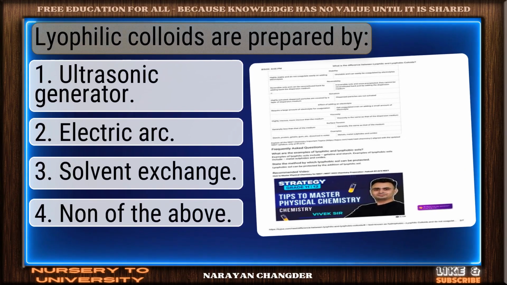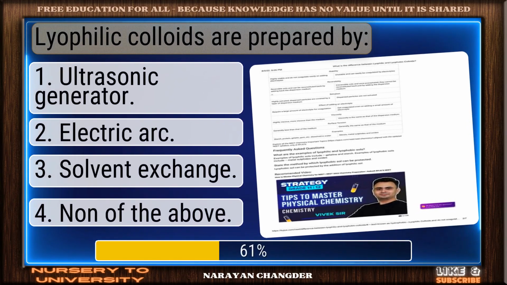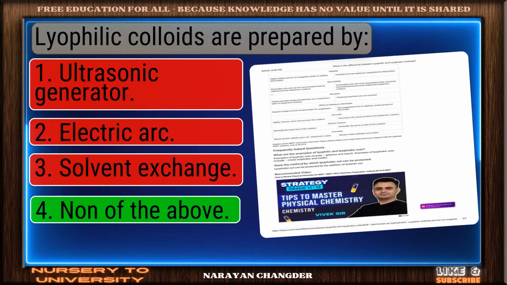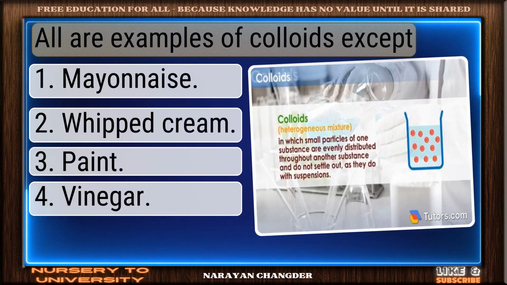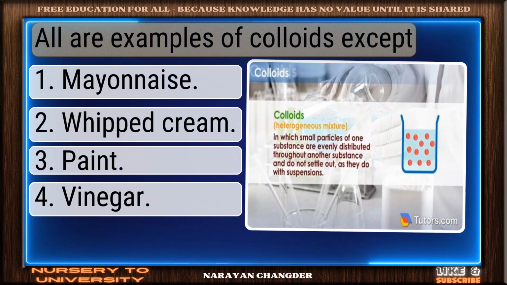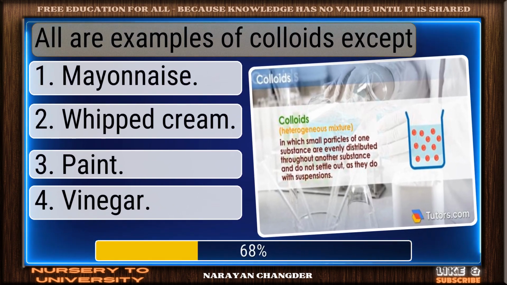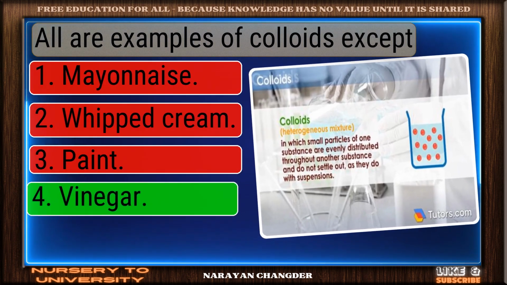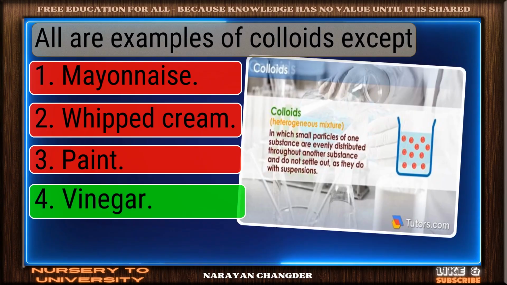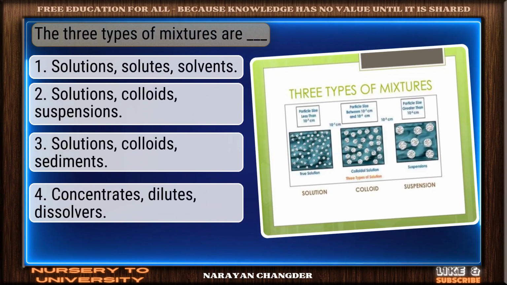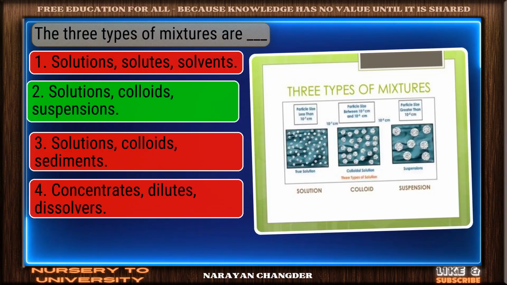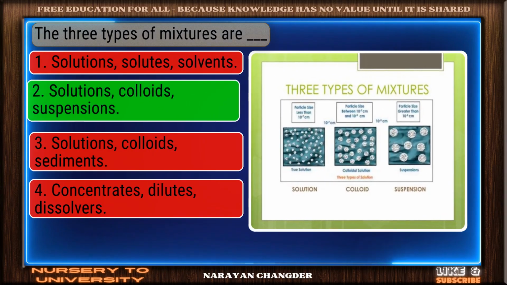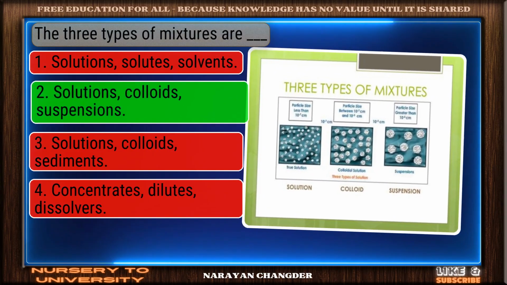Lyophilic colloids are prepared by. Well done. None of the above is the right choice. All are examples of colloids except. Nicely done. Vinegar is a solid answer. The three types of mixtures are dash. Good thinking. Solutions, colloids, suspensions is the right answer.